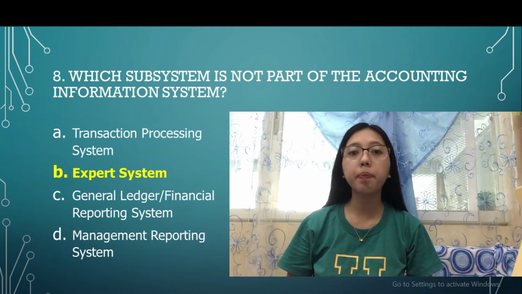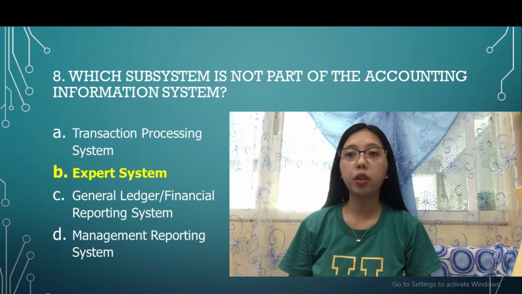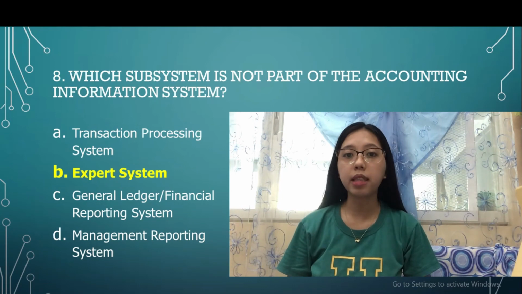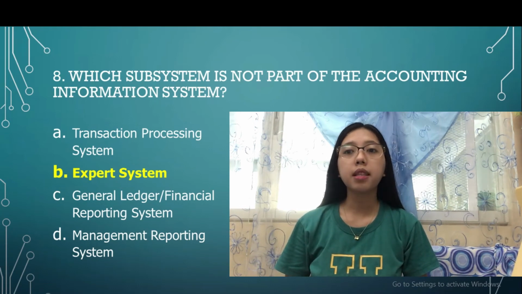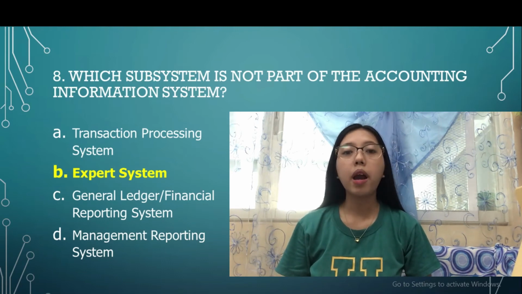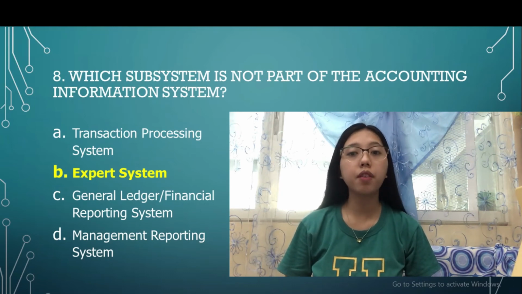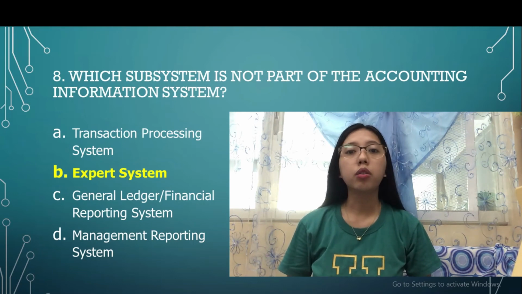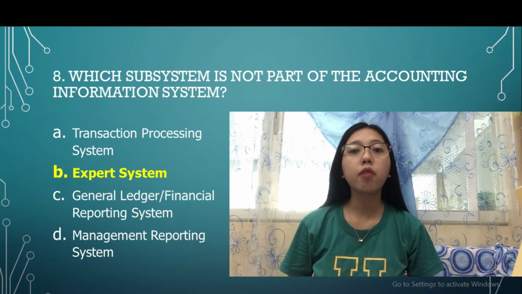Transaction processing system, general ledger or financial reporting system, and management reporting system are subsystems under the accounting information system. Transaction processing system records the financial transactions of the firm, while the general ledger or financial reporting system produces the financial statements, which are also required by law. And lastly, the management reporting system provides information to internal management for decision making.